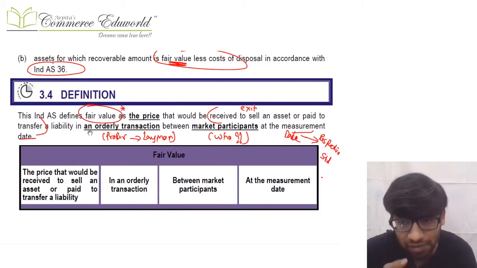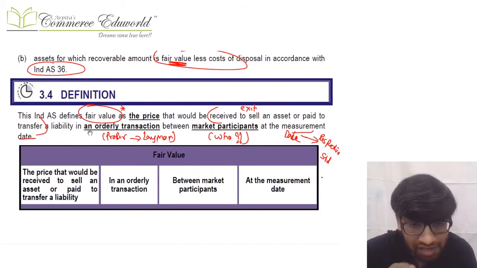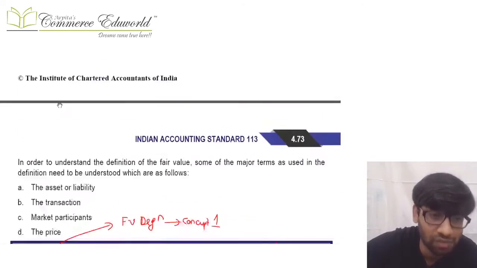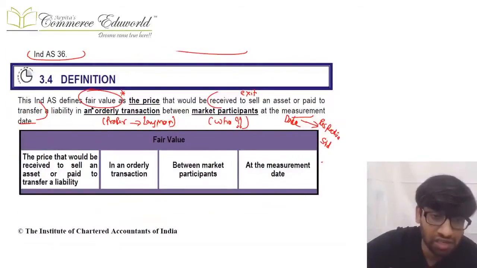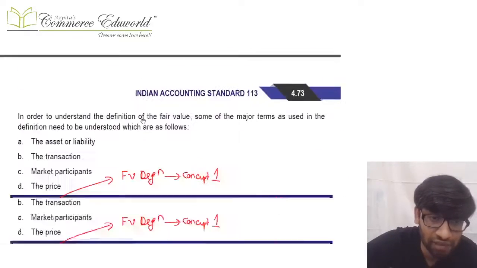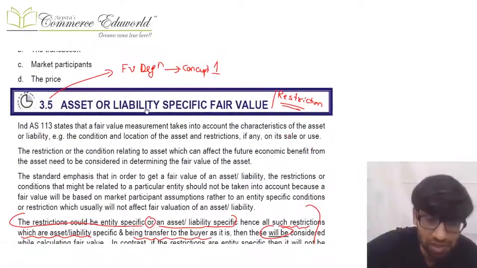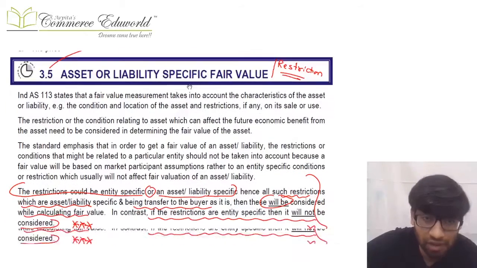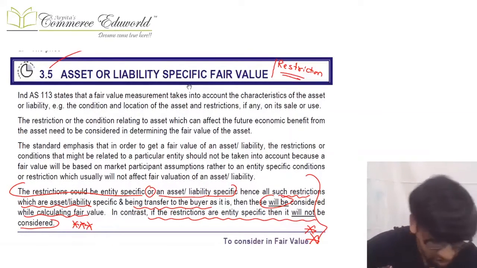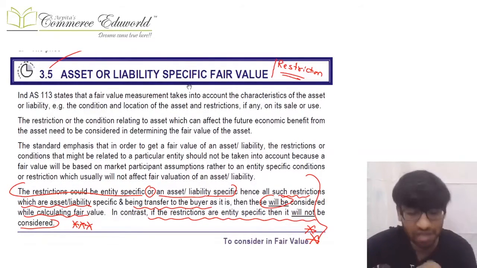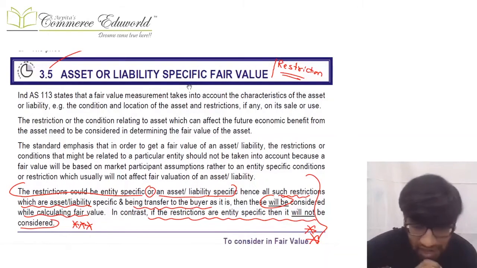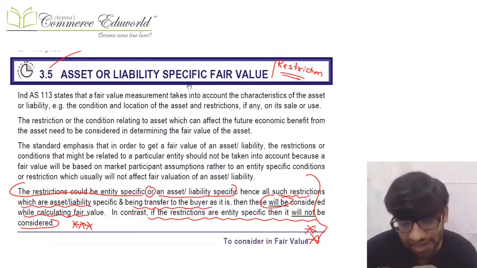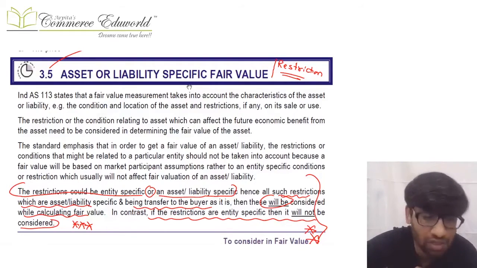See, the measurement date will be given by that respective standard, but on that date calculation will be as per 113 in respective cases. Now when we want to calculate this fair value and study the definition of fair value in detail, we need to consider certain concepts. So the concepts start here. Concept number 1 of the fair value definition. There are certain restrictions which are asset or liability specific, and there are certain restrictions which are entity specific. So while calculating fair value of an asset or liability, should we consider asset or liability specific restrictions? Should we consider entity specific restrictions? That's a question mark over there.